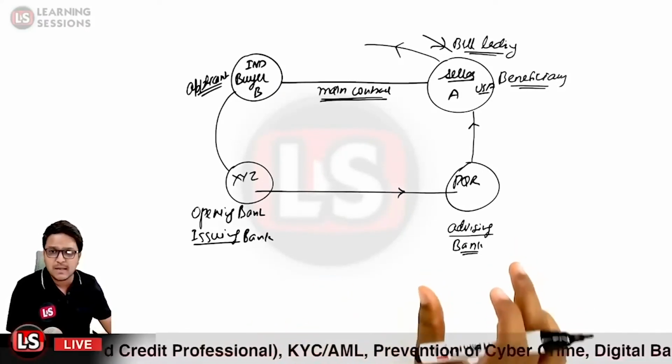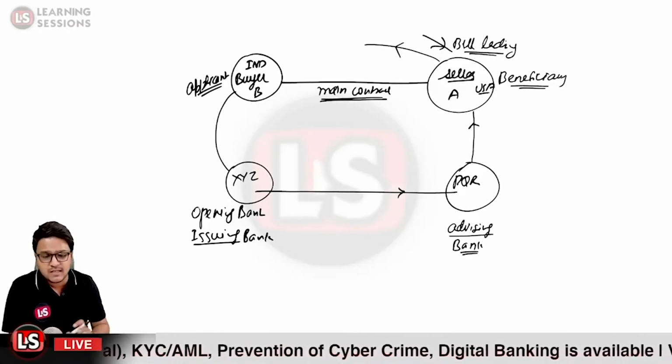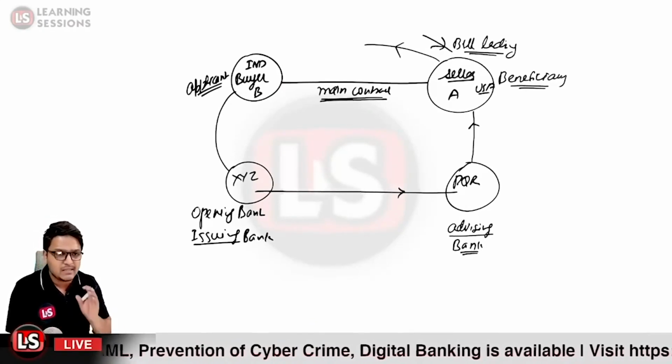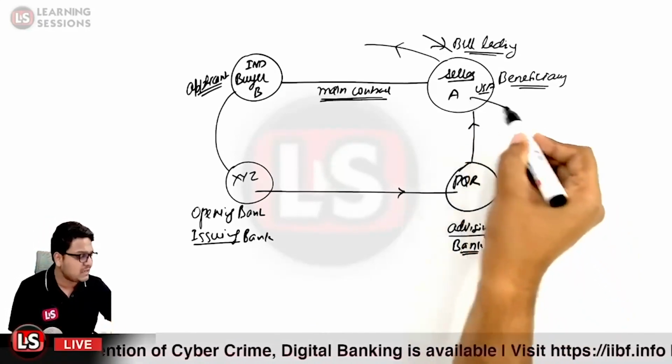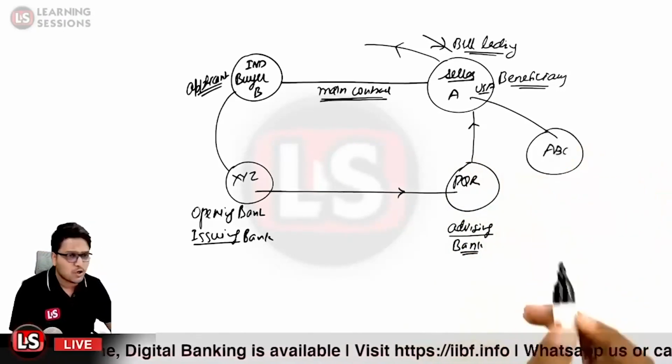That bank could be the same as the advising bank, or it could be a different bank, depending upon the different scenarios and the type of the letter of credit. Let us suppose the case of a different bank. Let us suppose the bank is ABC bank, which will be negotiating the documents.